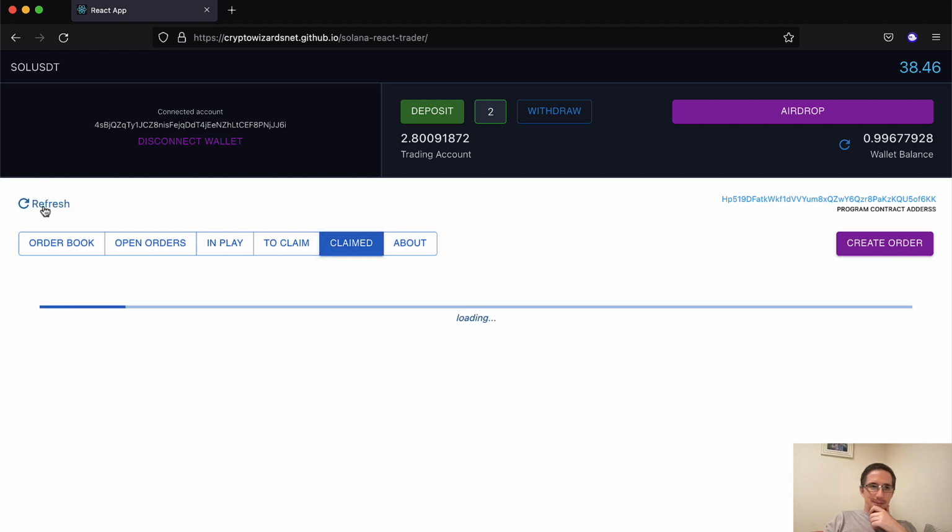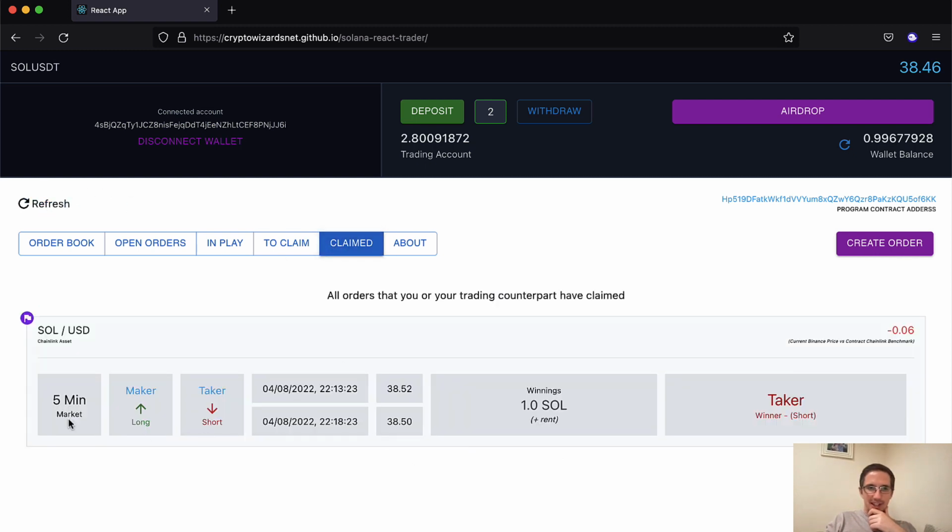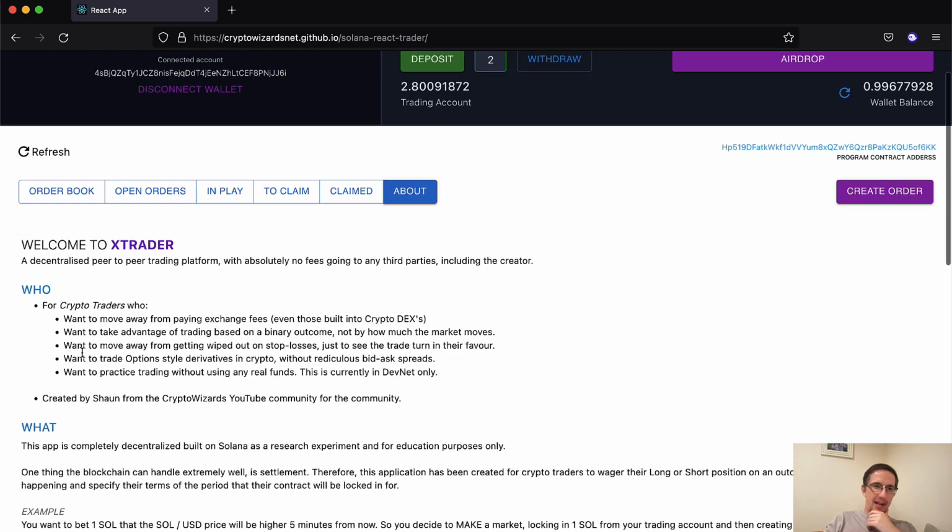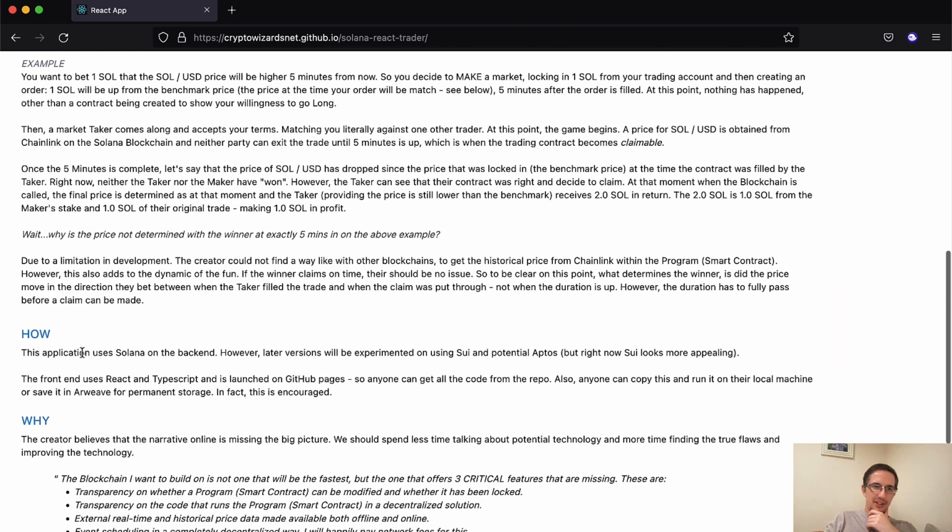I can go here to claimed and refresh this, and you can see here now, here's where the taker won, and it's red because that means the short one. That was me. We just won that order. And there's also an about page. So the about page talks more about what this is, etc.